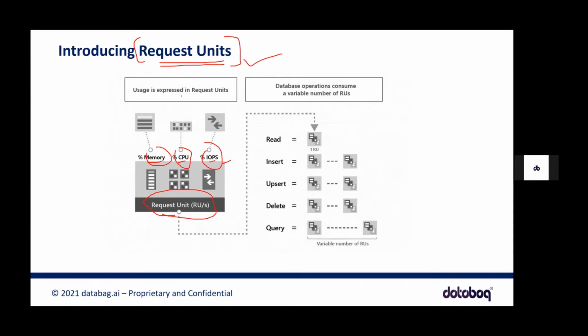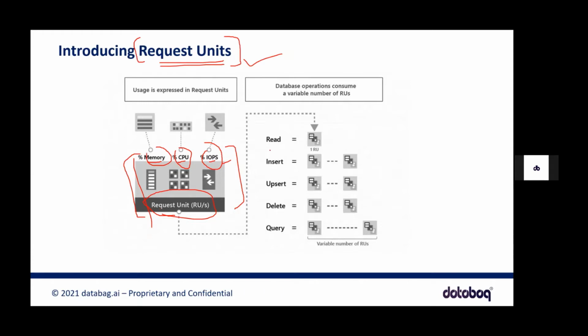So here, what you need to understand is that RU is the metric, which is a combination of memory, CPU, IOPS for your underlying system. Based on these request units, which you define while designing or creating your system, you see your performance. Okay. So here you define your performance.